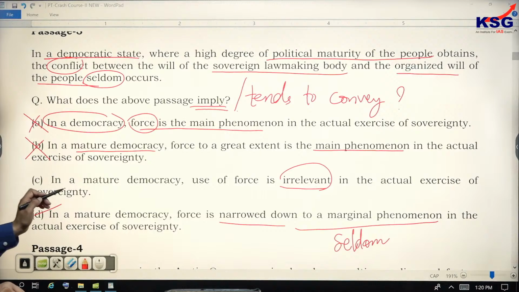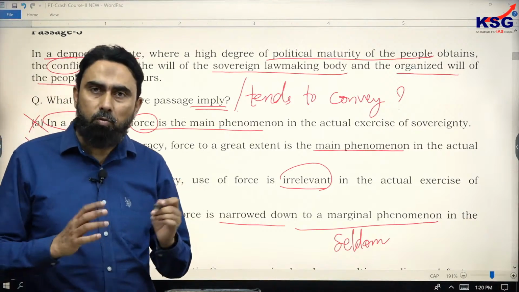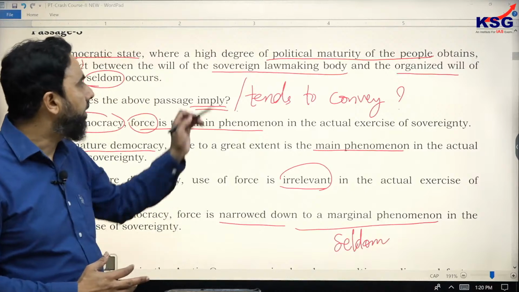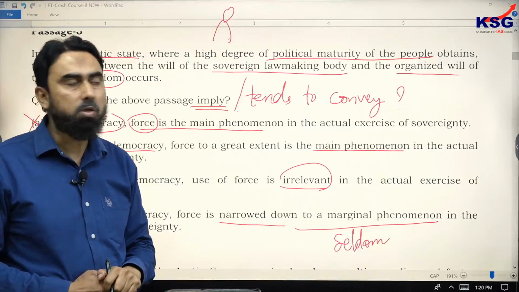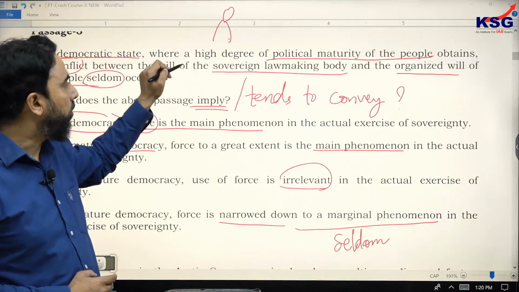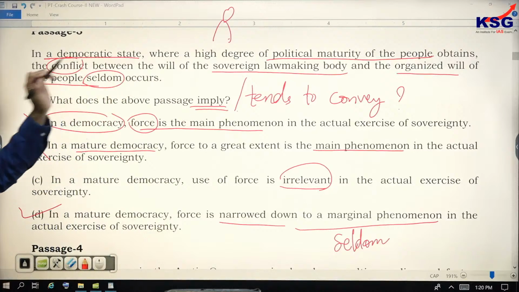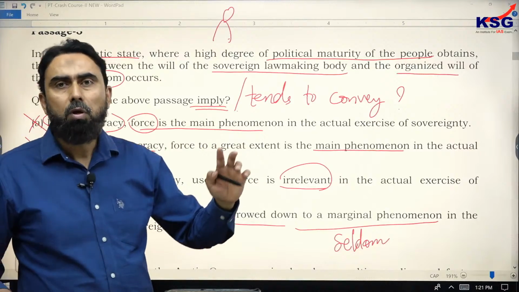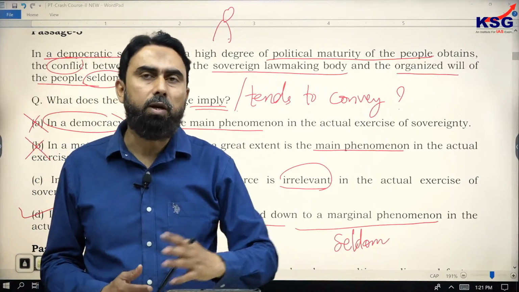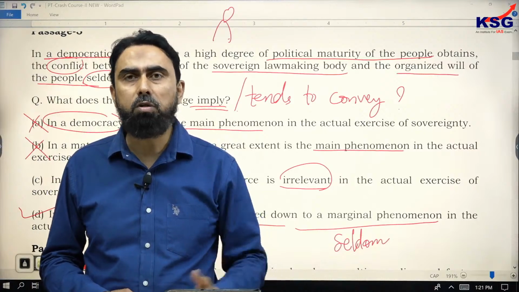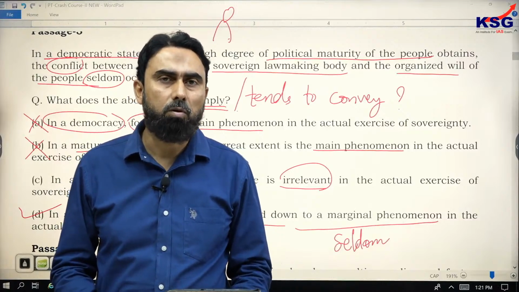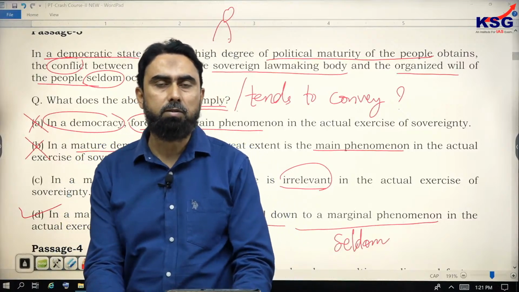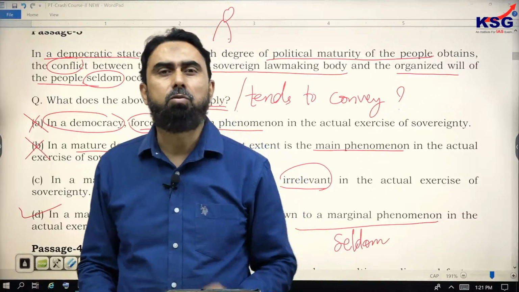So you see here that the game of evaluation of options is the key, and while reading the passage you must notice what the author wants to convey. This is the author and you should never miss out the point that he wants to establish. So the point he wanted to establish here was that the conflict between the two seldom occurs. And the wrong options will certainly have one very noticeable wrong word, so you can eliminate them quickly. And second, there may be another option which is close to the best, close to the correct answer. However, there is always a word that you need to notice.